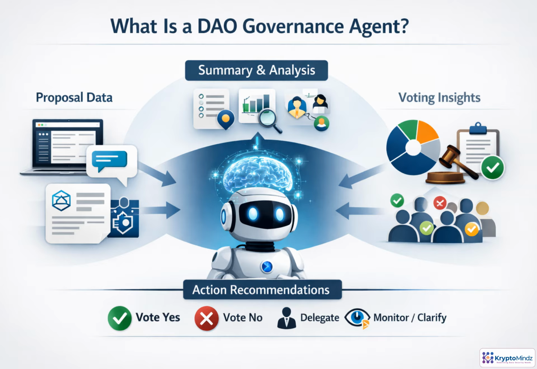A DAO governance agent provides decision support for participating in decentralized governance. It gathers proposal details, forum discussions, voting data, treasury context, and your preferences. Then it turns that information into summaries, risk signals, and practical recommendations, such as vote yes, vote no, delegate, monitor, or ask for clarification.